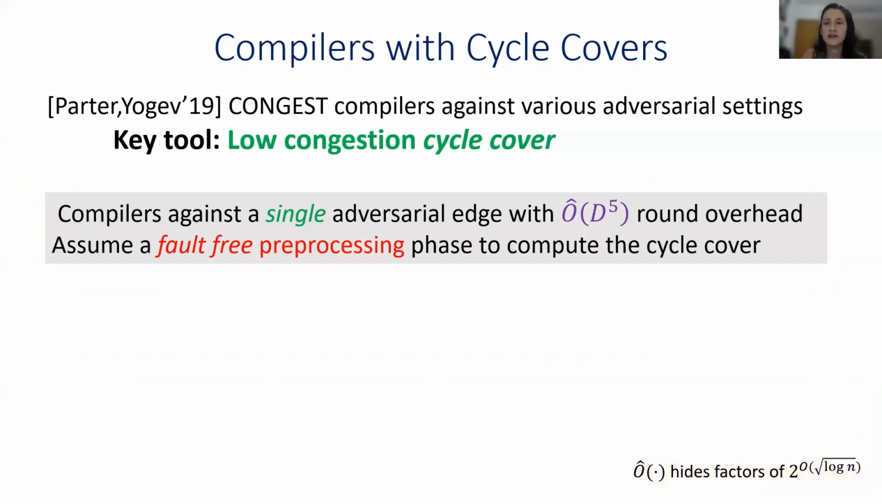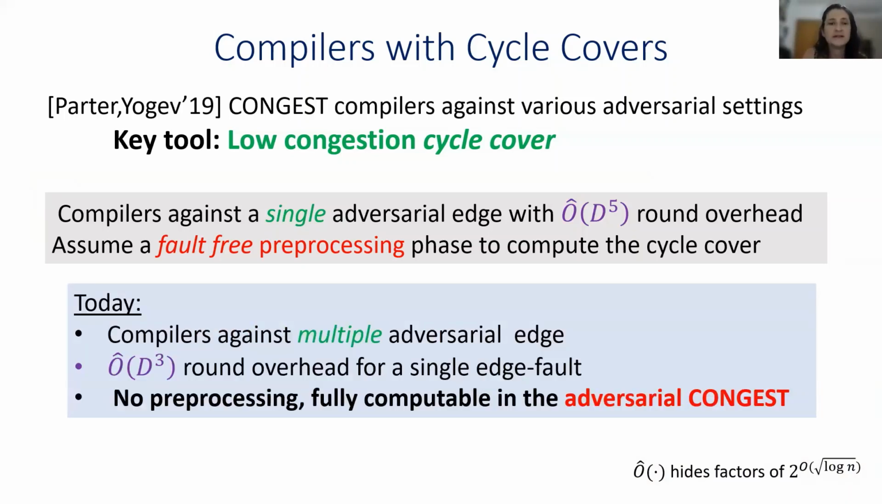Using these cycle covers, they constructed general compilers against a single adversarial edge with round overhead Ô(D^5). In their compiler, they assumed that the cycle cover is computed in a fault-free pre-processing step. So first they compute the cycle cover in the fault-free setting, and then they use it in the compiler.